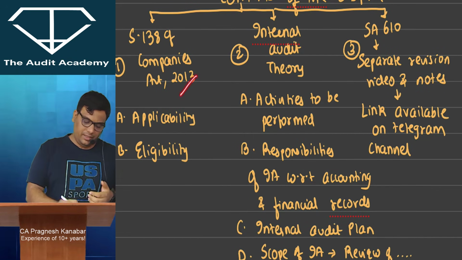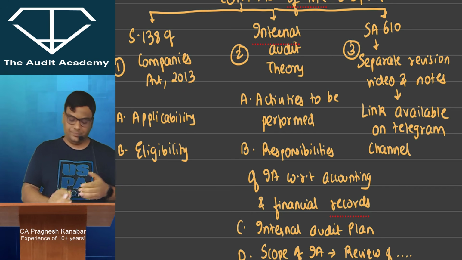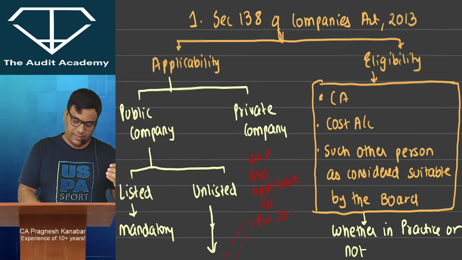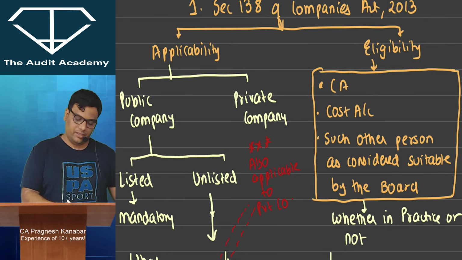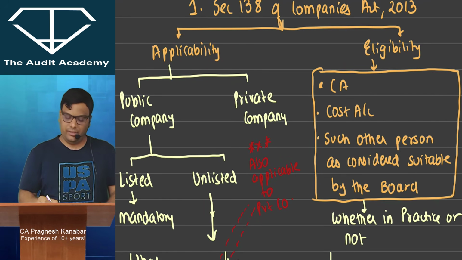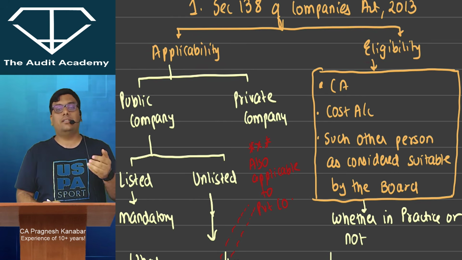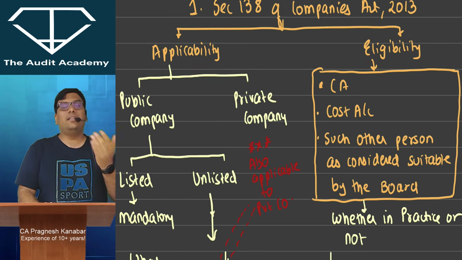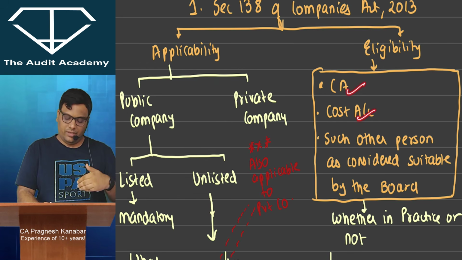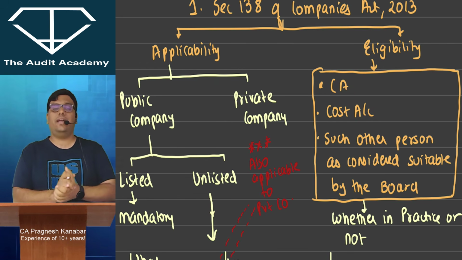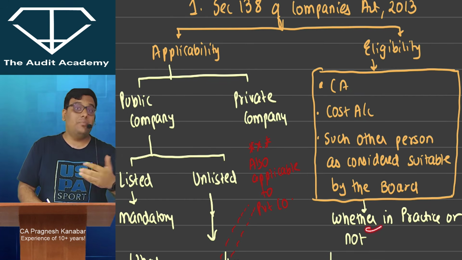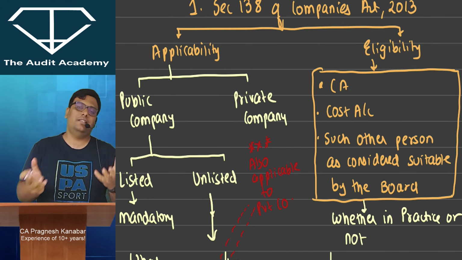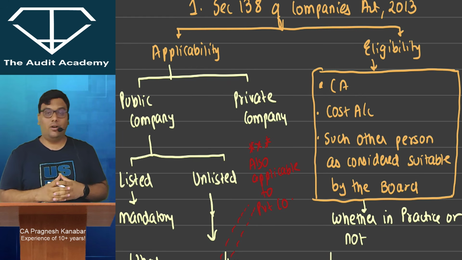Now section 138 of Companies Act 2013. It tells you which companies are supposed to appoint an internal auditor. It talks about the applicability of internal audit, and also who can conduct internal audit. It could be a chartered accountant, cost accountant, or any other professional considered suitable by the board of directors. That person may be in practice or not, which means the internal auditor can also be an employee of the company.